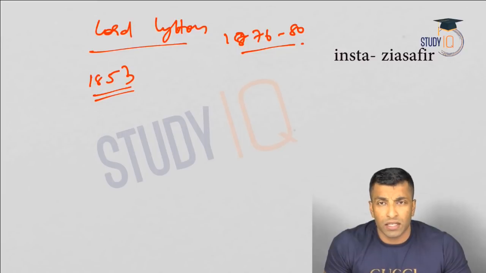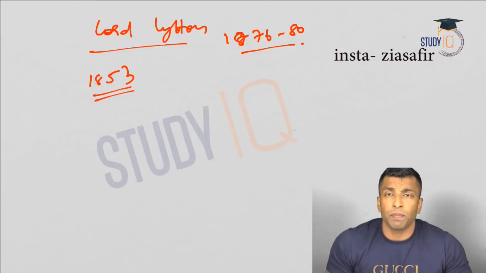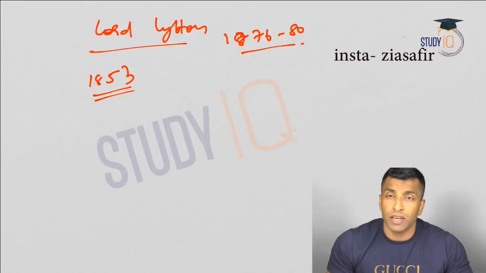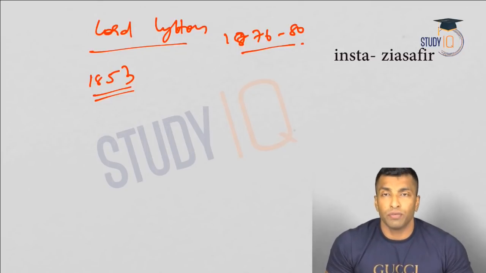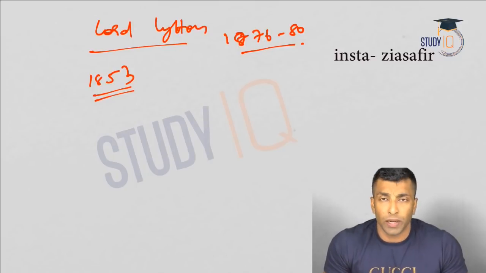And then we have also talked about establishment of universities, that also helped in the emergence of nationalism. All those things we have discussed already, so I'm not getting into the details of it. So the point is, during this time, nationalism was on the rise. Okay, and the reactionary policies of Lytton during this period actually culminated into the formation of Congress in 1885. So we will be discussing about that shortly.